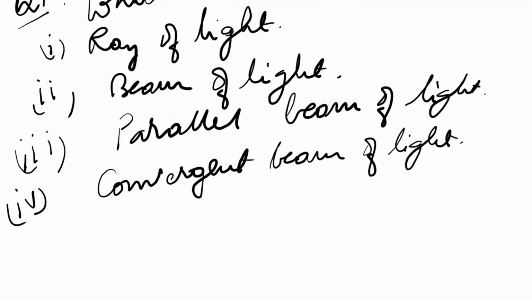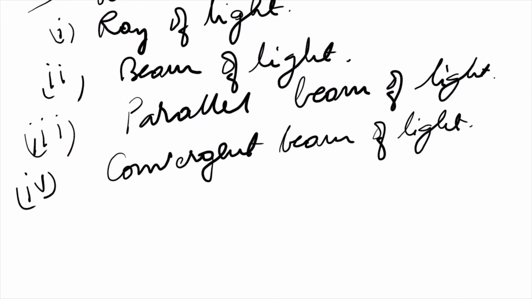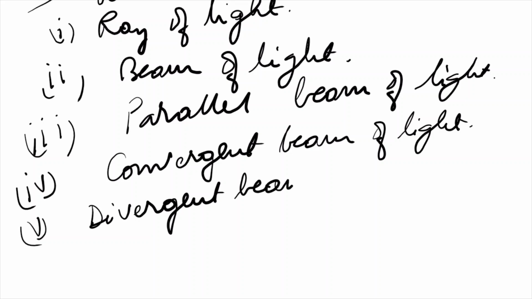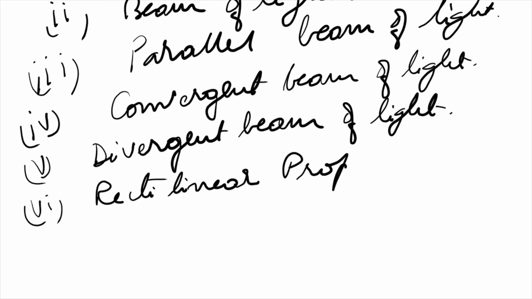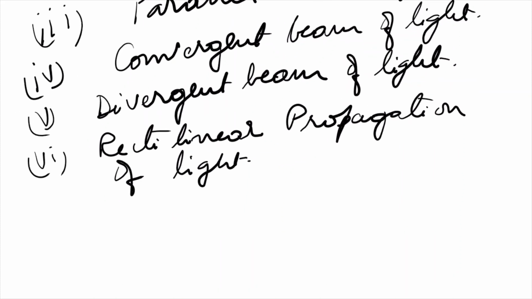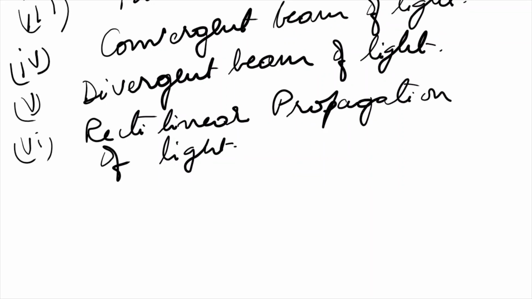You can write in your own words. If you go through the lesson carefully, you will be able to write in your own words. Divergent beam of light? Rectilinear propagation of light? Write down what all these words mean.